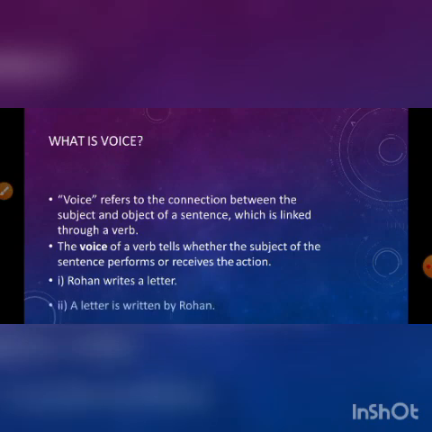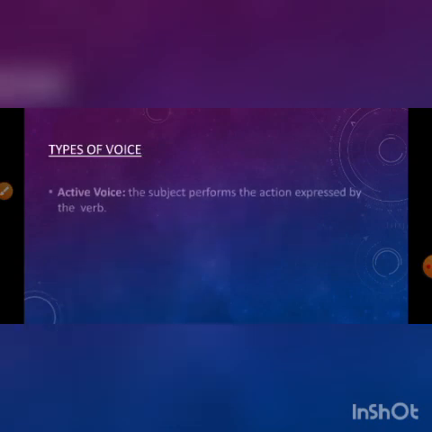But in the second sentence, a letter is written by Rohan. Here you can see a letter is the subject in the sentence because we have changed, or you can see interchanged, the subject and the object. Okay, now a letter is the subject, and you can see the subject is receiving the action by someone else. So the letter is written by Rohan means here the letter is actually becoming the object. Okay, it is not doing anything. Who is doing? Rohan is doing. So here the subject in the sentence is receiving the action from someone else. That's why it is in the passive voice. Okay, that's the difference.